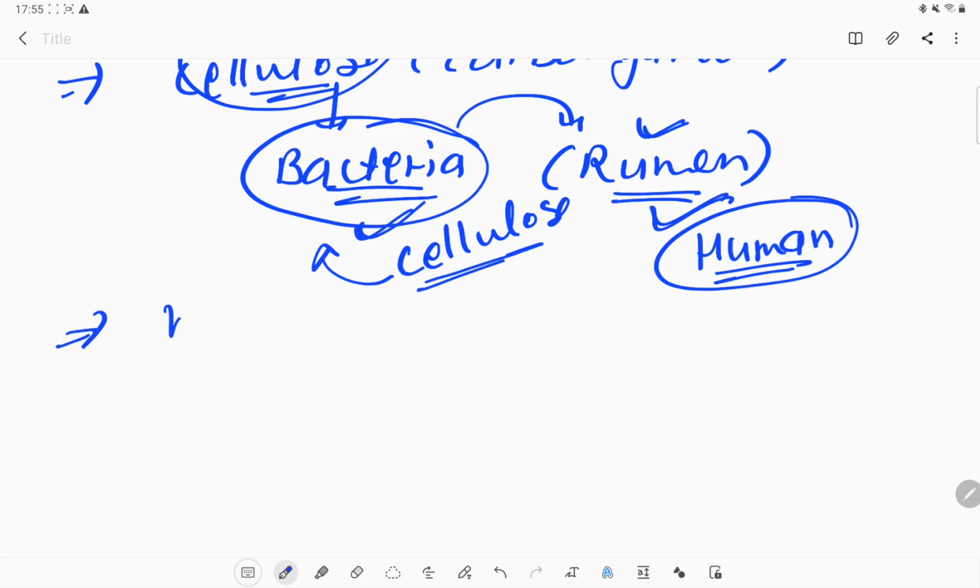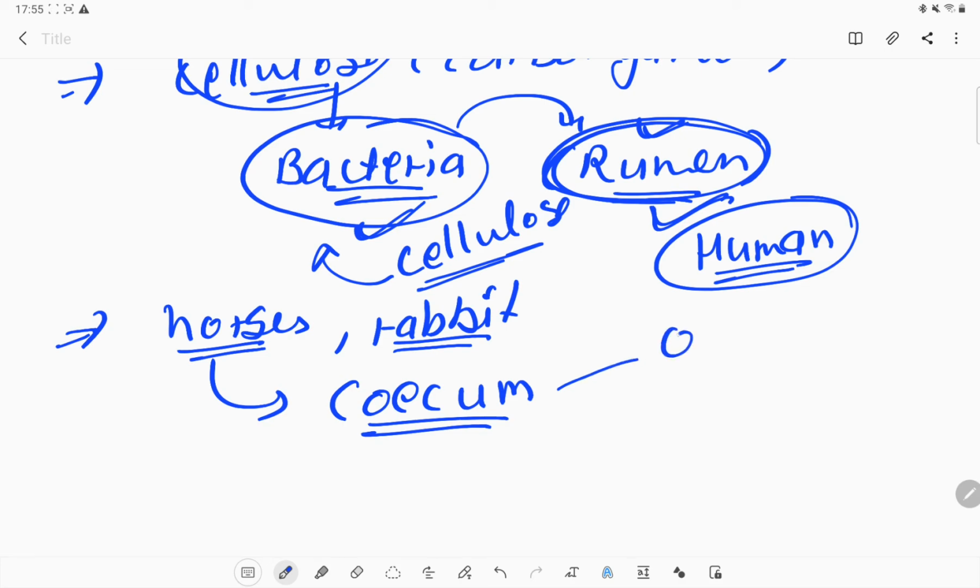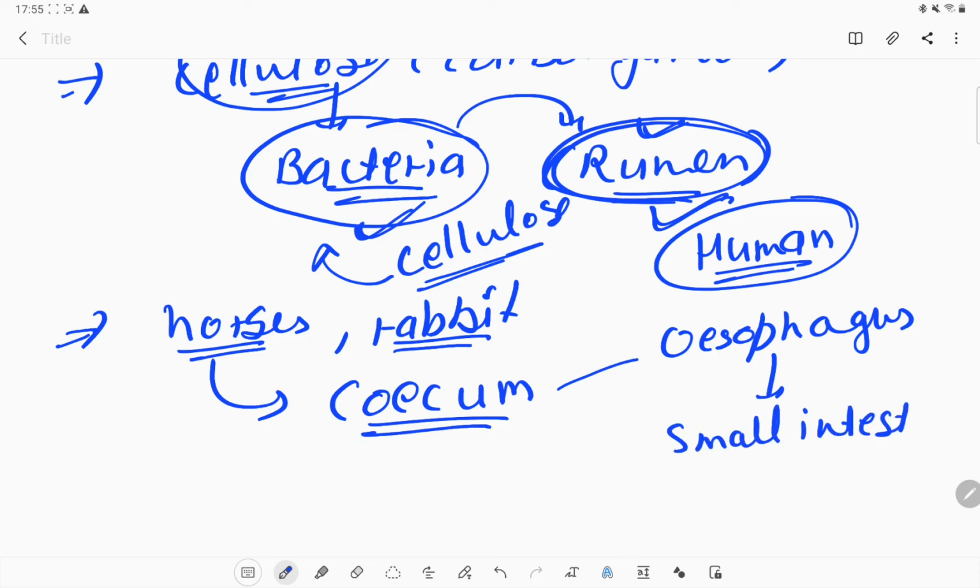Like we have the horse, or we can take the example of rabbits. They also eat grass, but they do not have this rumen portion in their stomach. Instead of the rumen portion, they have the portion known as the coecum, which is present between the esophagus and the small intestine. This is another organ which is present between these two organs.